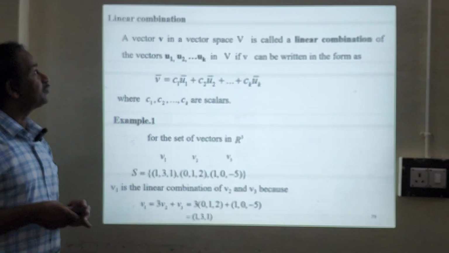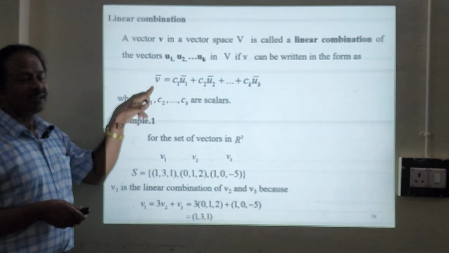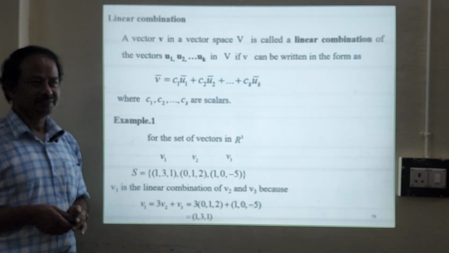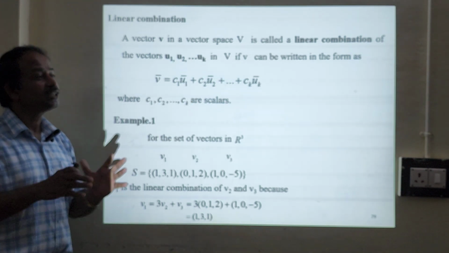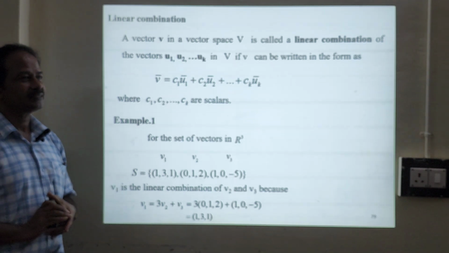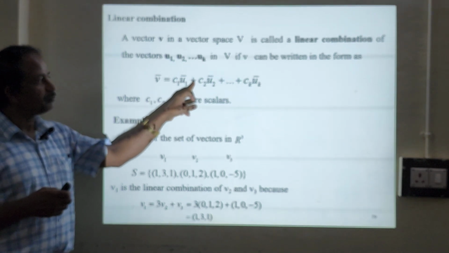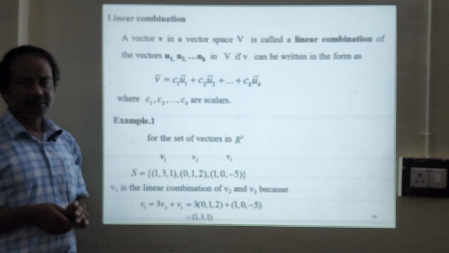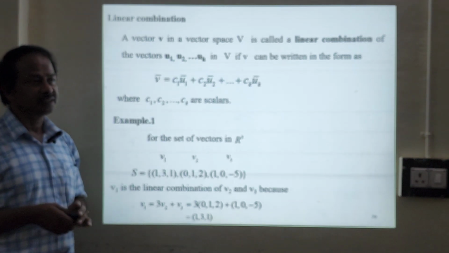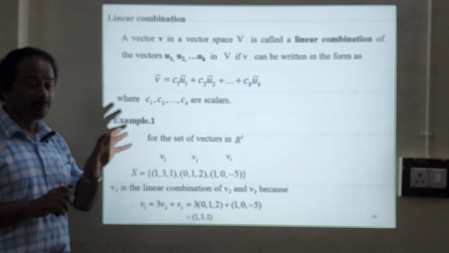Now the next concept will be linear combination. Any vector can be written in terms of a linear combination of vectors. Any total system can be written in terms of a linear combination of individual vectors. For example, v equals c1 u1 plus c2 u2, and so on up to cn un. So these are all linear combinations of vectors. The operations are linear.